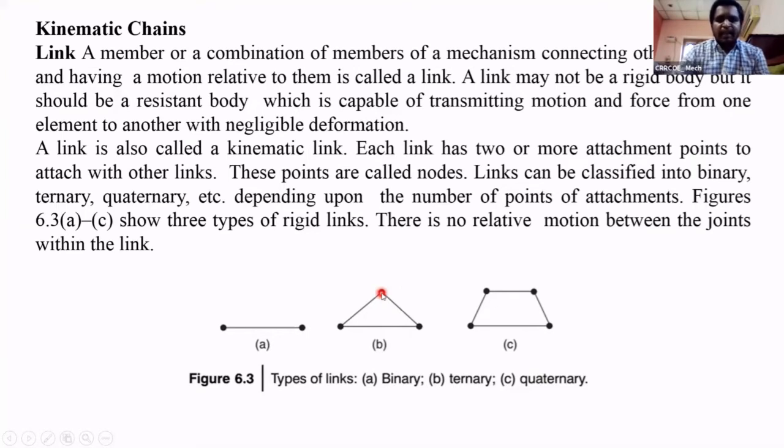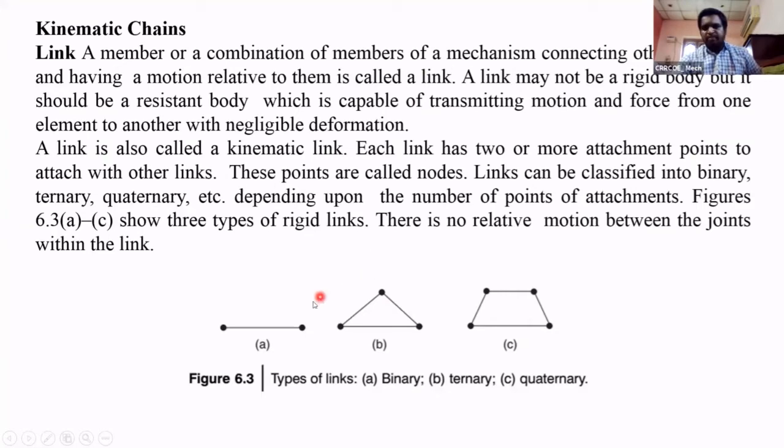A link is an element which is used to transmit the motion and force from one element to another element without deformation, or otherwise with small deformation. Then the element is called a link. If a link transmits the motion, it is called a kinematic link.